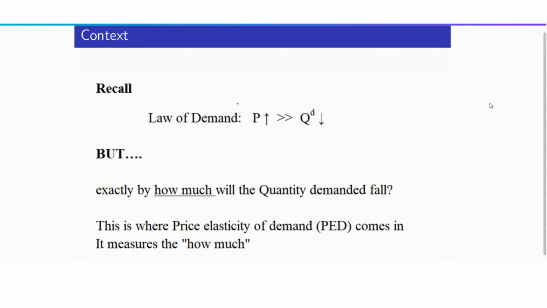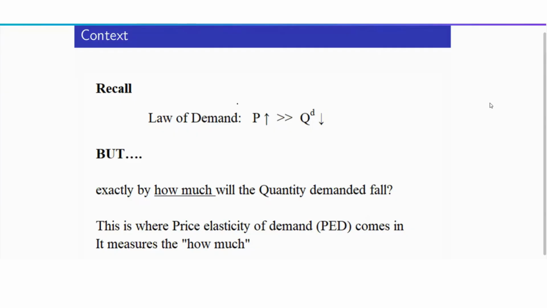We want to discuss the concept of price elasticity of demand. For this, let's go back first to our basics, where the law of demand tells us there's a negative relationship between price and quantity demanded. As price increases, quantity demanded decreases. But this gives rise to an important question: exactly how much will the quantity demanded fall by?